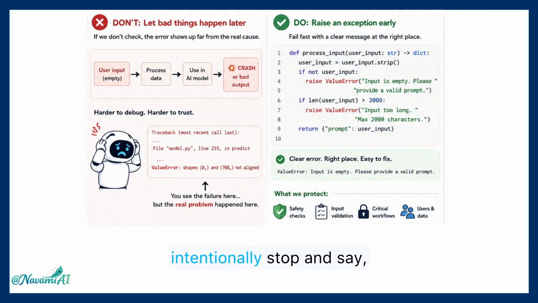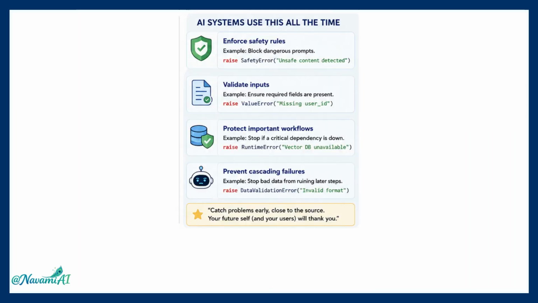Sometimes your code should intentionally stop and say, "something isn't right here." This is called raising an exception. AI systems use this all the time to enforce safety checks, validate inputs, and protect important workflows. Instead of waiting for things to break later, we catch problems early.